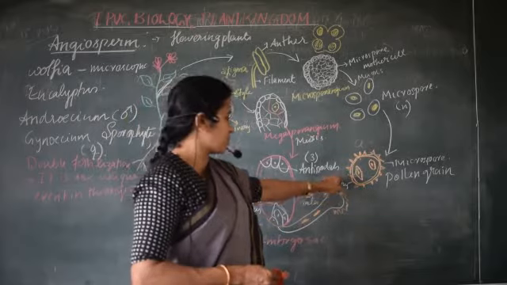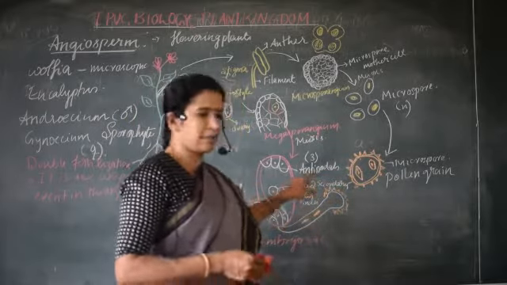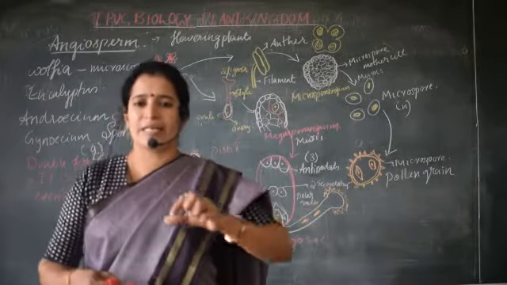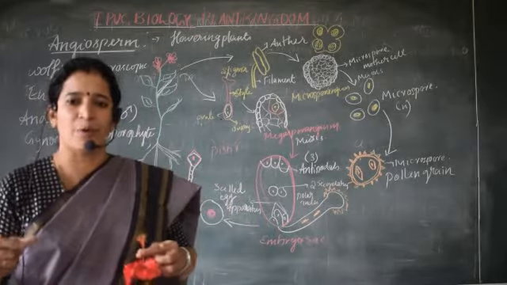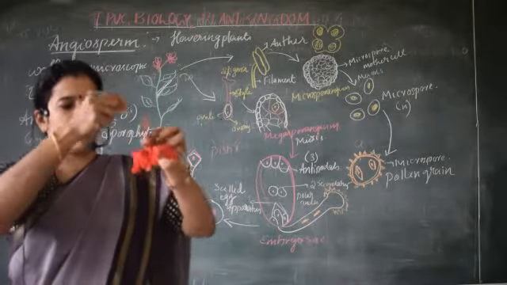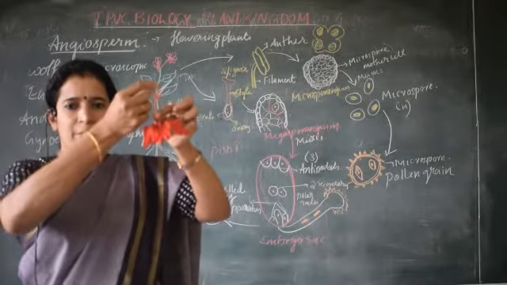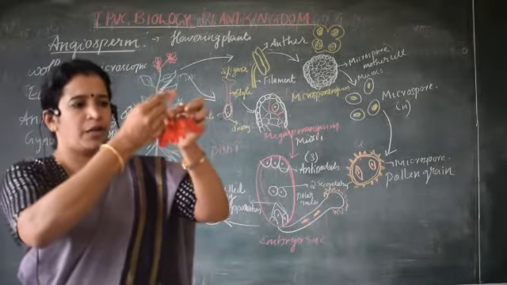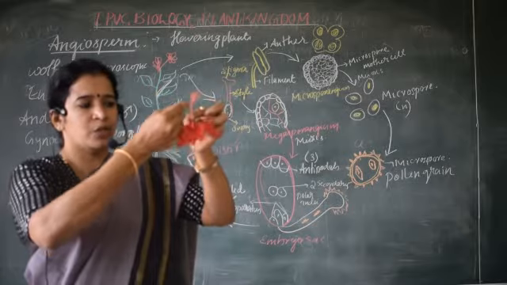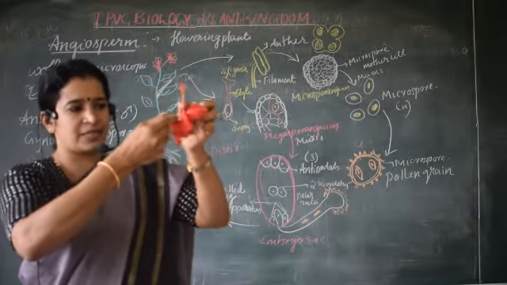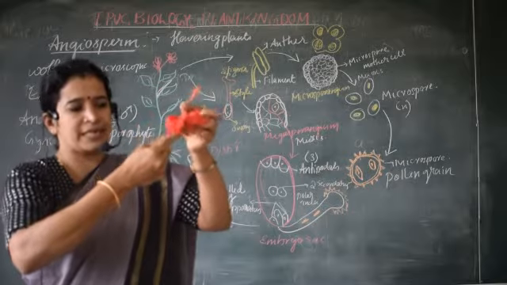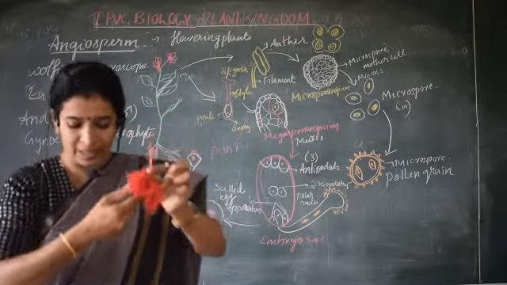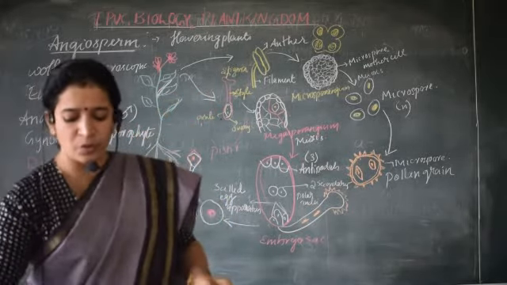Once it deposits on the stigma, there is a micropore through which they will open and develop the pollen tube. So the pollen grain will start to develop the pollen tube. The pollen tube enters through the stigma, then through the style it reaches the ovary and then the ovule, right?